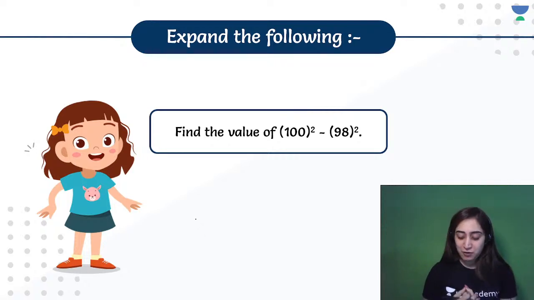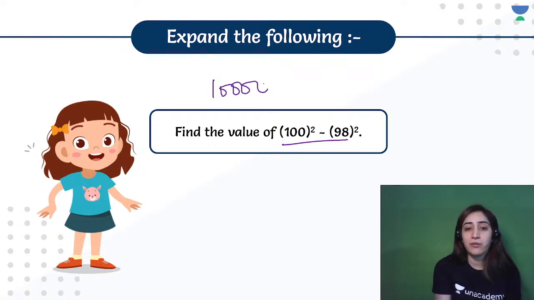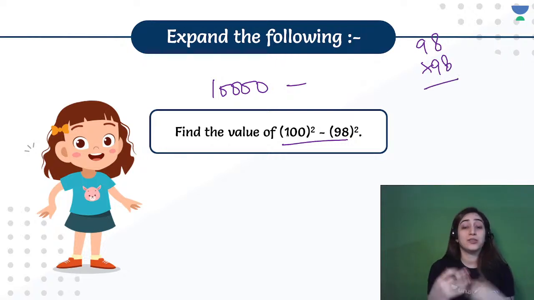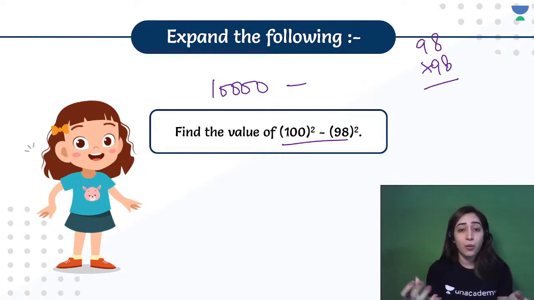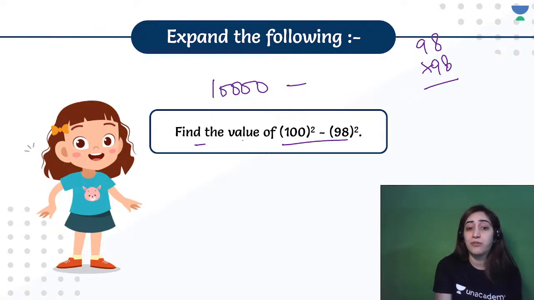Shiva has given me the answer, that is 396. Let's see other ones. Are you able to give that answer or not? Finding out this type of question, one of you would say, okay, let me find the square root, and then 98 times 98, whatever value I get, I'll subtract. That is comparatively a bigger question, and this is not the way that is asked in this particular chapter. It says expand the following and find the value.